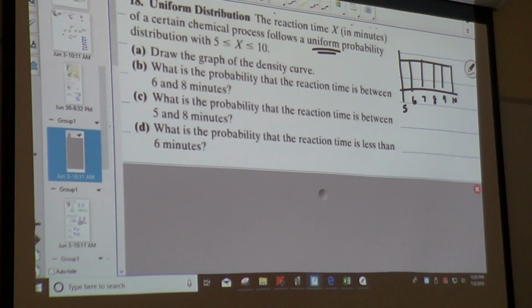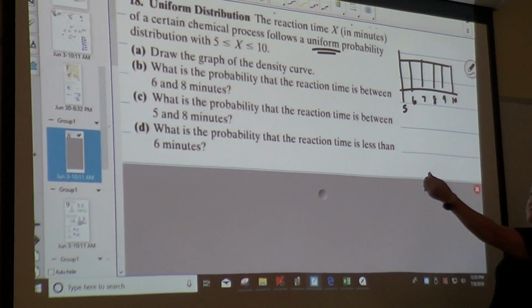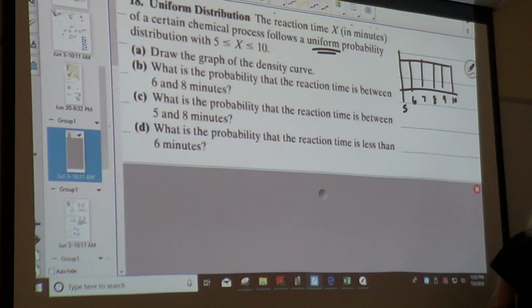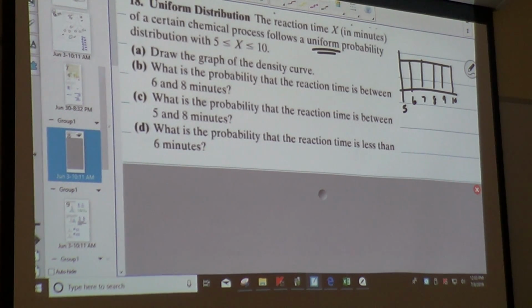Draw the graph of the density curve. Okay, so we're not starting at 0. We're not going from 0 to 30. We're going from 5 to 10. Now, I need to know, what is this going to be? What is that going to be? 1 over what?